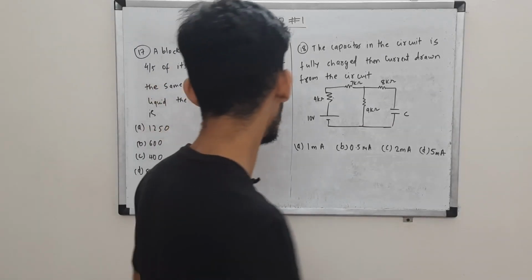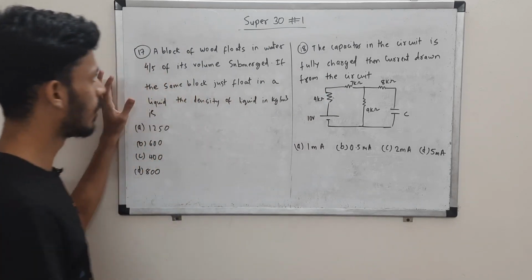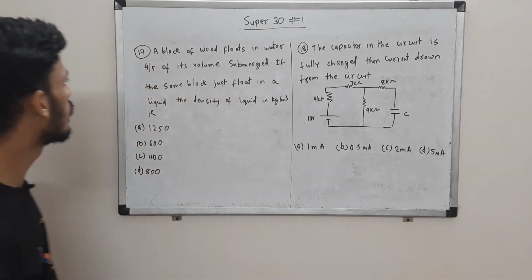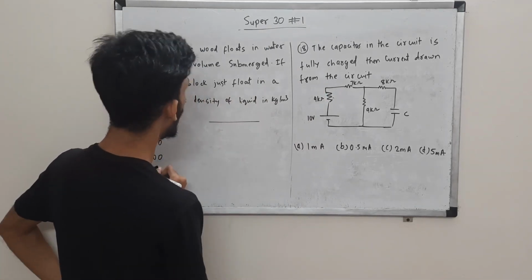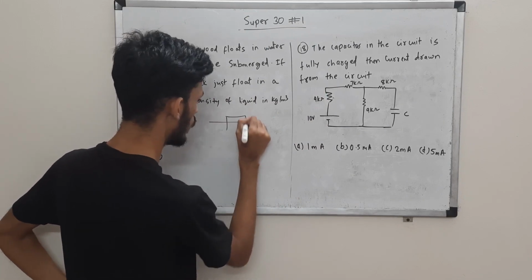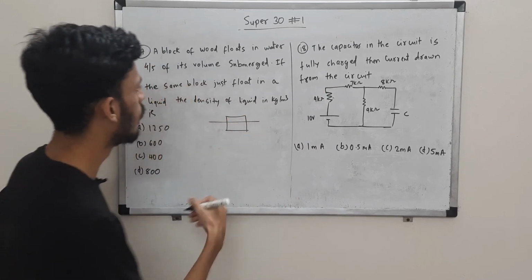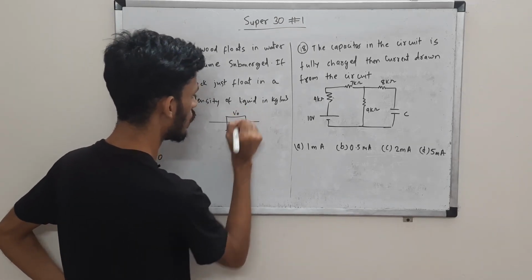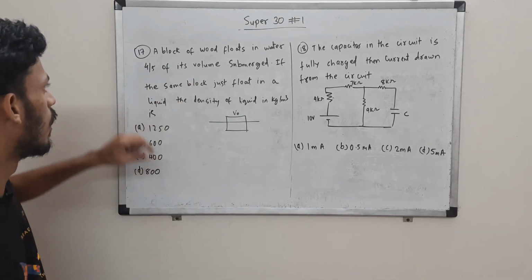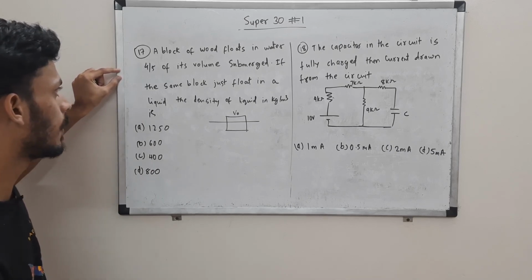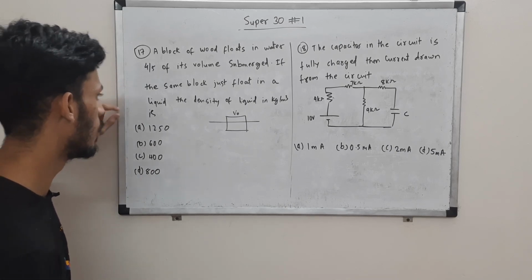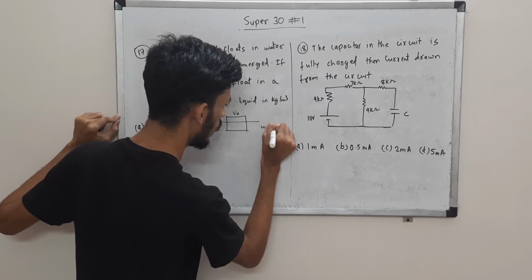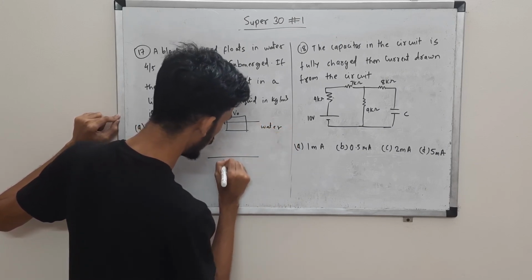17 from the chapter fluids. So in 17 we have a block of wood that floats in water with 4/5 of its volume submerged. So 4/5 is inside the water and 1/5 is above the water. Okay, let's consider the volume as V0. So 4/5 of V0 is inside and 1/5 is outside. Okay, the same block just floats in a liquid. So this is the case of water, and in case of some other liquid it just floats.